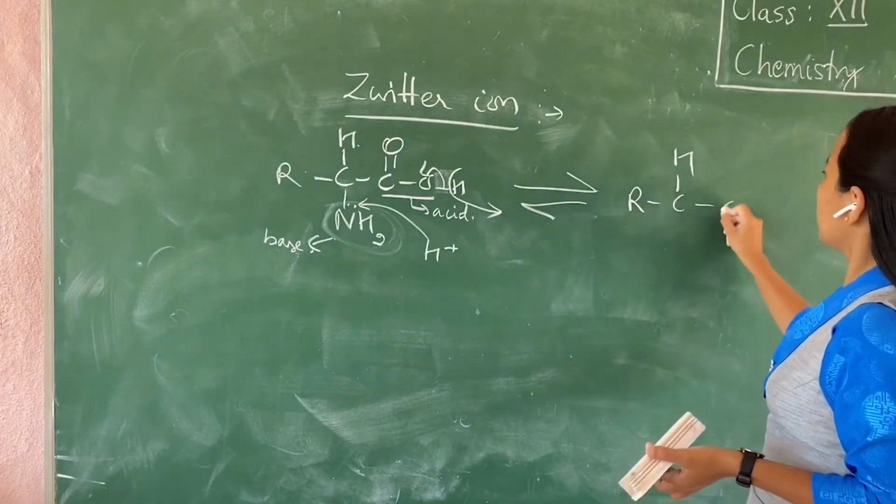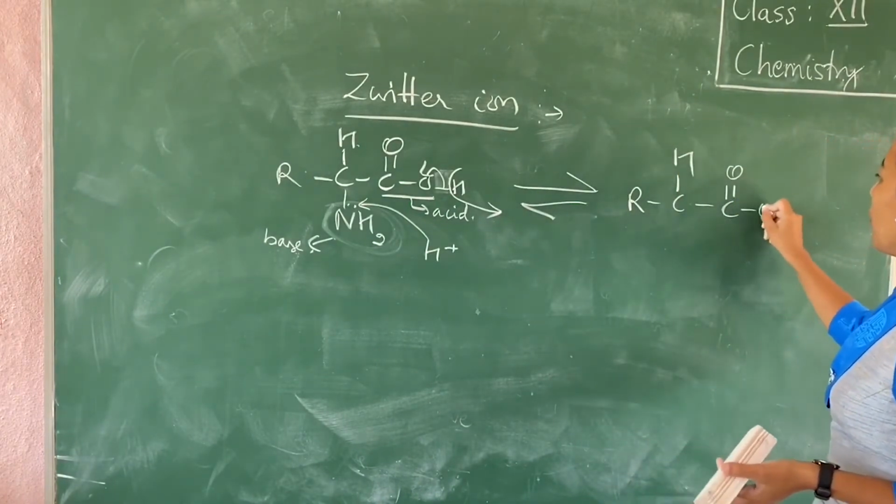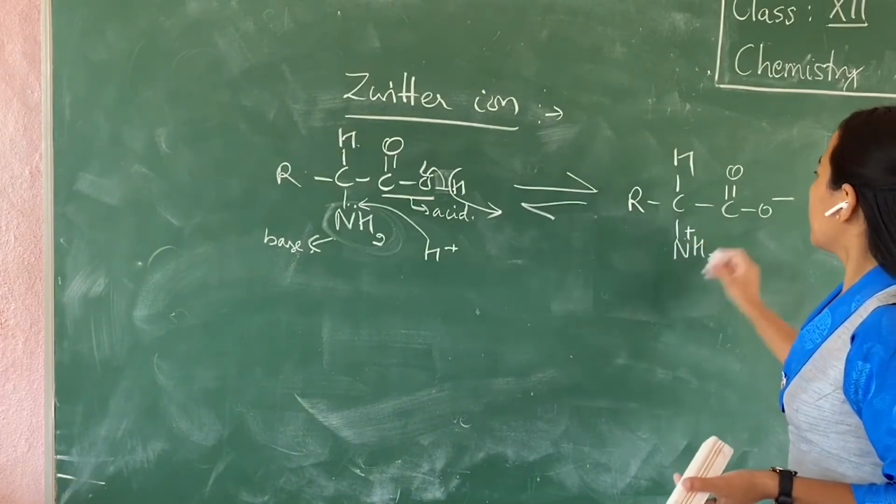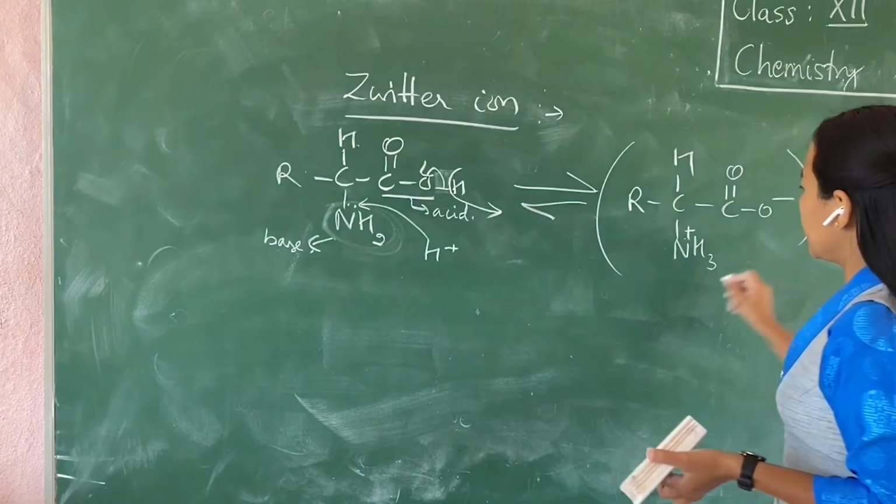RCH, C double bond O, O minus, and then this NH3 plus. Now this is called a zwitterion.